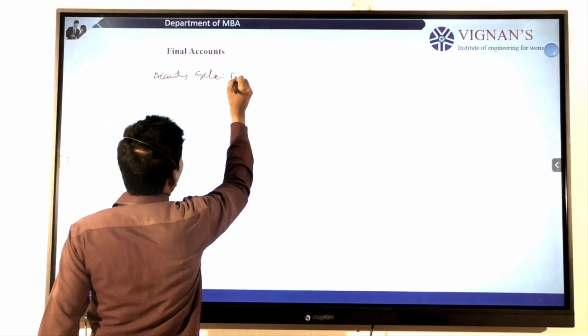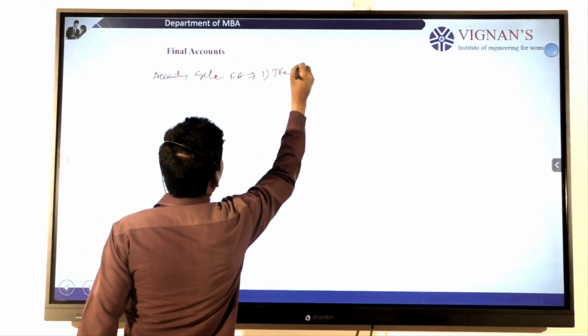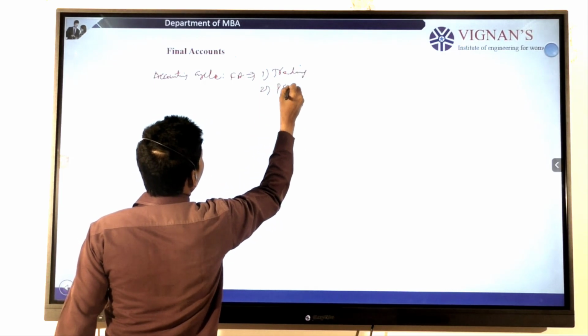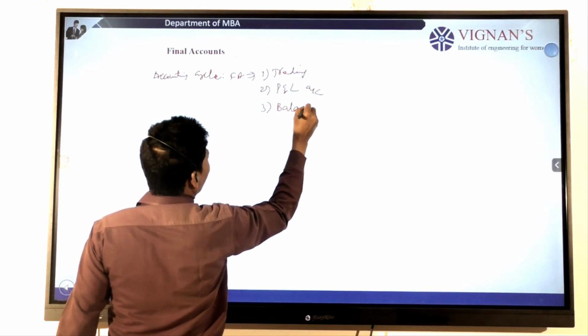The final accounts consist of three parts. One is the trading account. Second one is the profit and loss account. Third one is the balance sheet.